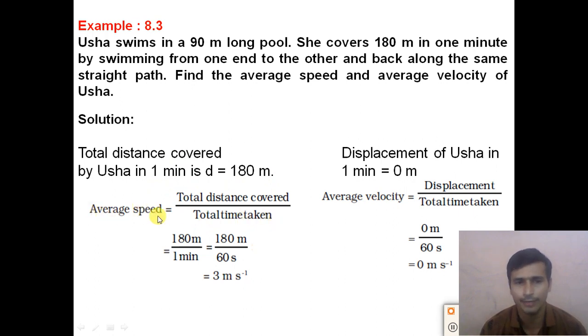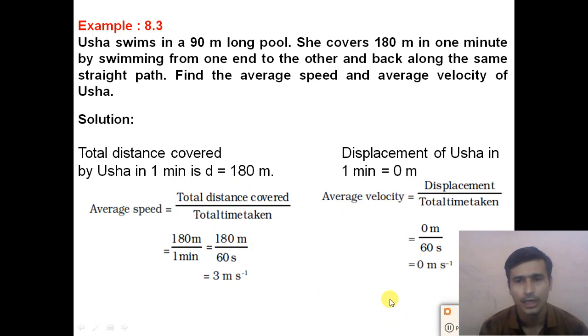So the average speed is equal to 180 meters divided by 60 seconds. We get the answer 3 meters per second. So the average speed of Usha is 3 meters per second.